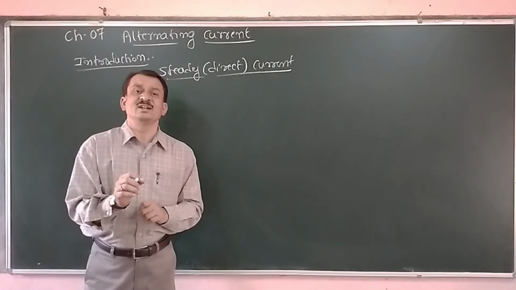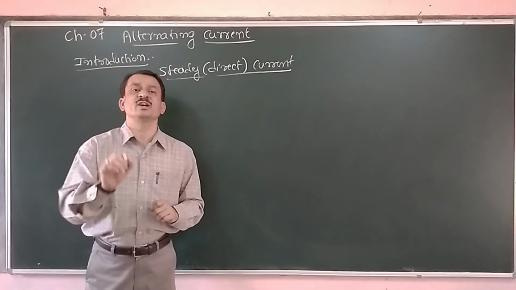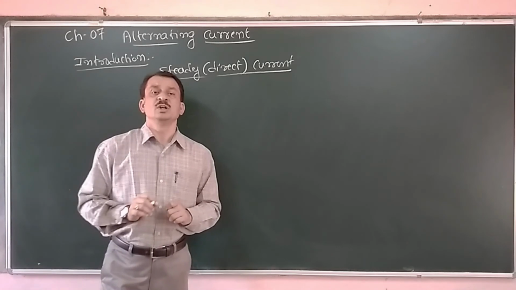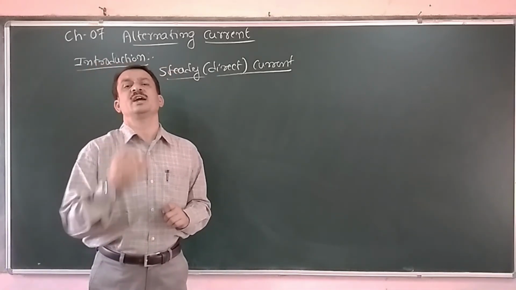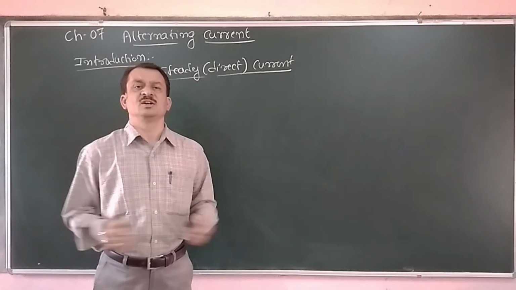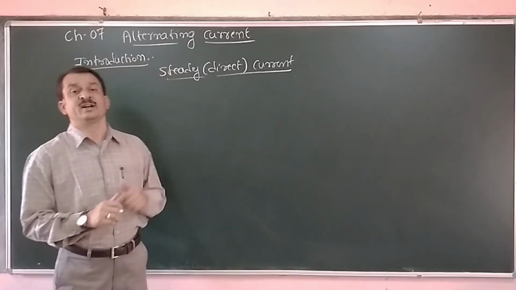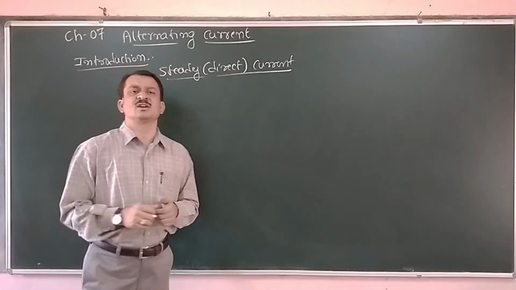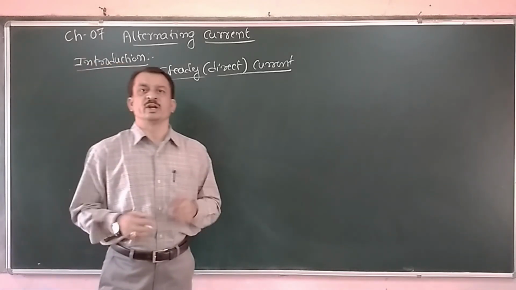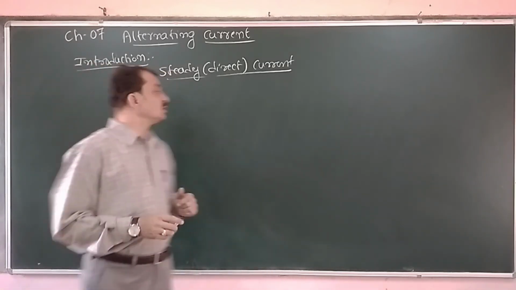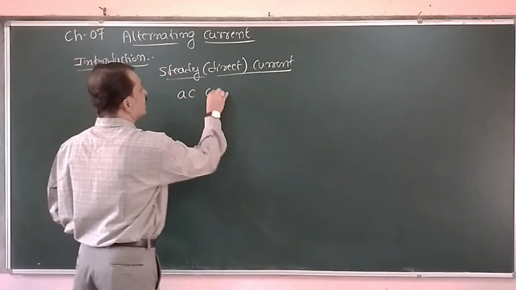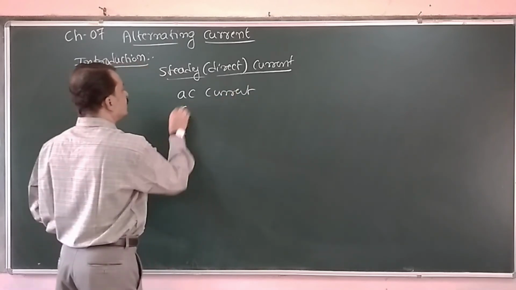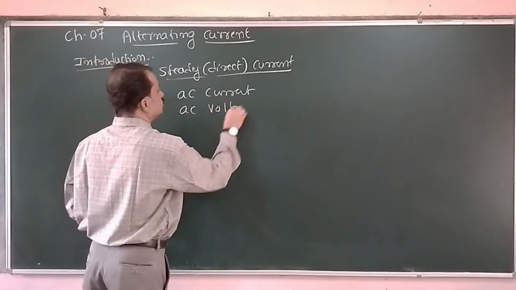Now this current, which changes its direction periodically with respect to time, is called alternating current, and the corresponding voltage is called alternating voltage. But we are using the nomenclature AC current and AC voltage.